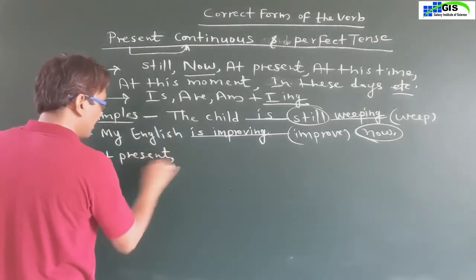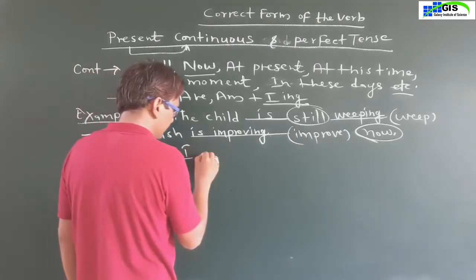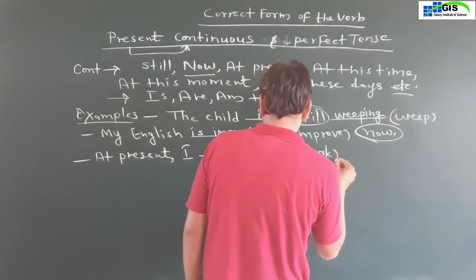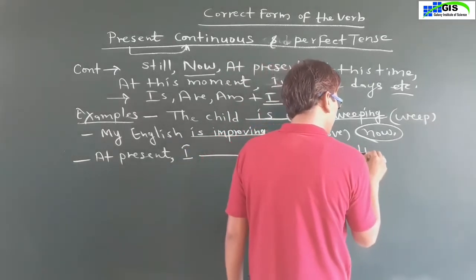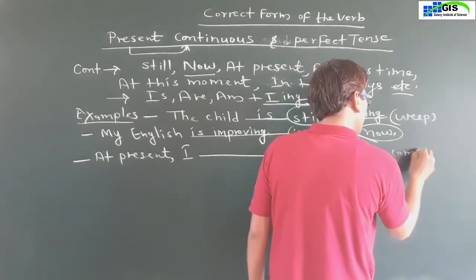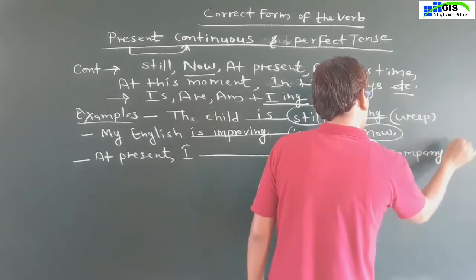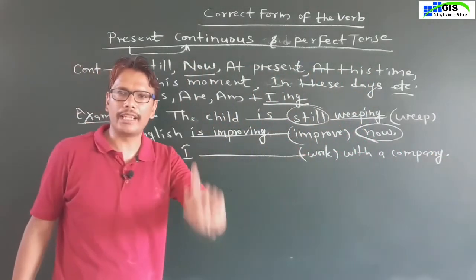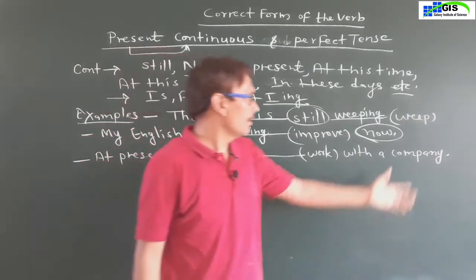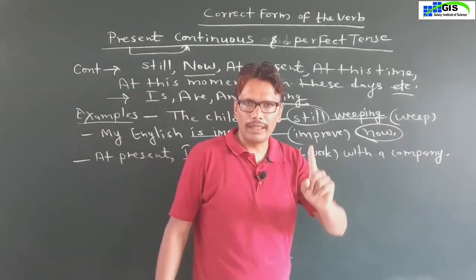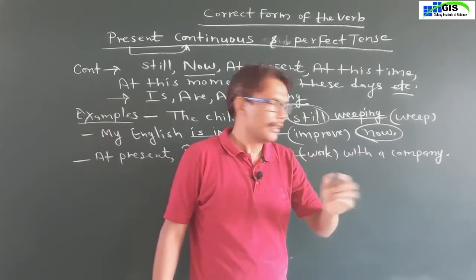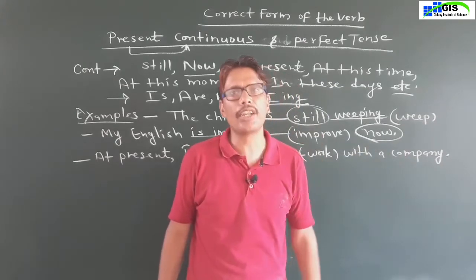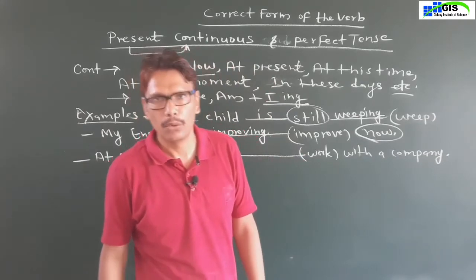Third sentence, at present, work with a company. In a company, you will not use in. If you are working with a company, then you will write the preposition with, not in. Okay?